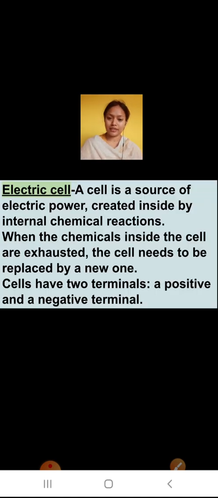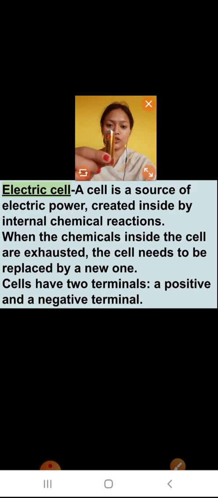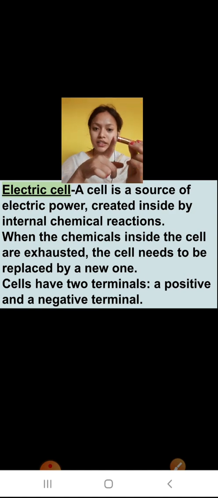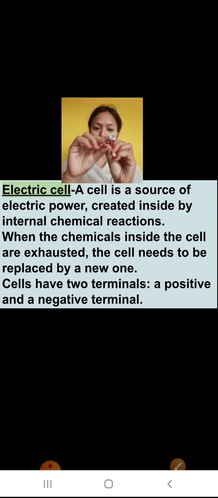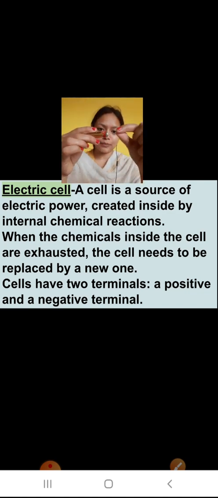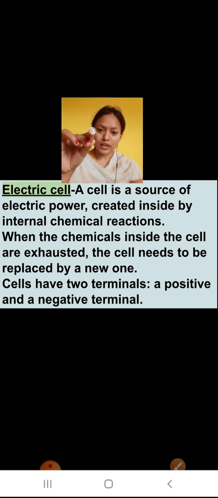Now what is an electric cell? You must have seen this type of small cell. These are known as electric cells. In these electric cells you must have observed that it has two terminals. The flat terminal with the plate is known as the negative terminal, and the terminal with a small dotted cap is known as the positive terminal.